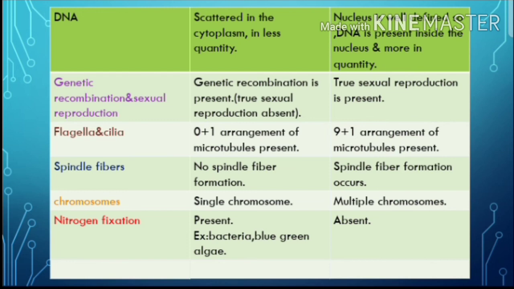Next one, nitrogen fixation. Nitrogen fixation is closely associated with prokaryotic cells, while it is absent in eukaryotic cells. Examples of nitrogen fixation are bacteria and blue-green algae, which are organisms that come under prokaryotic cells. They perform the nitrogen fixation process. Okay, thank you.